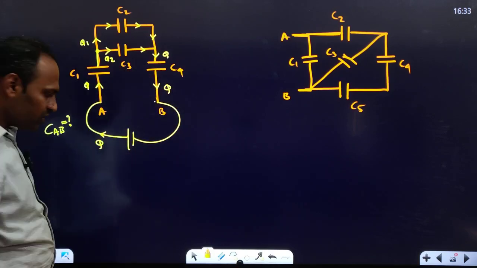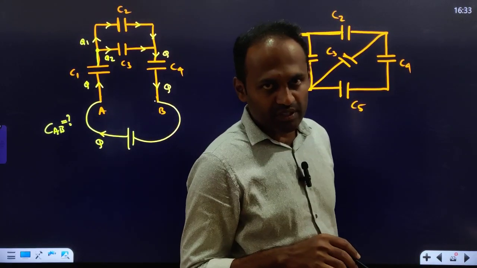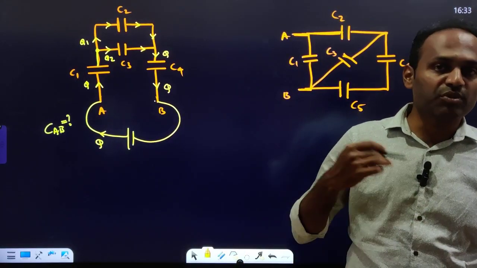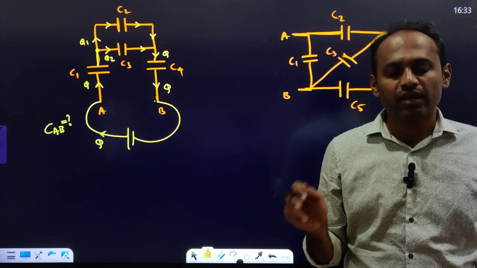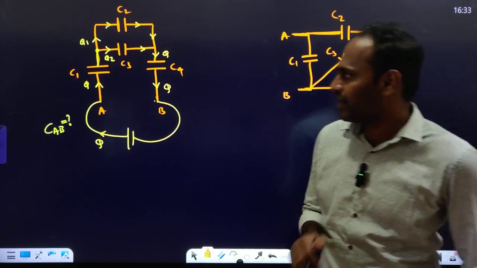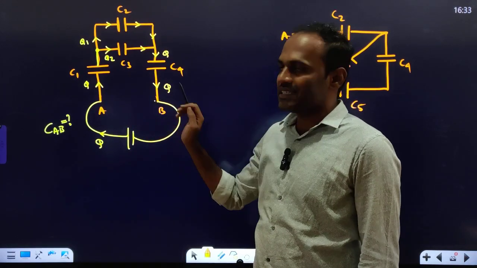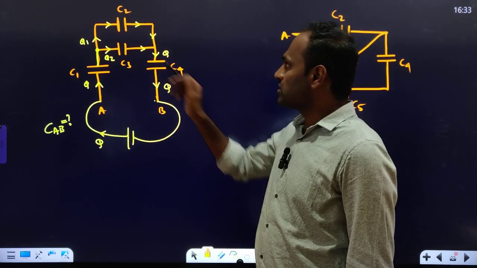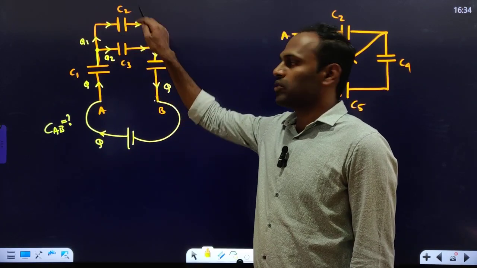Now, for a series combination, what did we say must be the same? Charge must be the same. For a parallel combination, charge must be different and voltage must be the same. If charge is the same, they are in series. If charge is different, they are in parallel. Here the charge is the same in C1 and C4, charge Q, so they both are in series. What about C2 and C3? They have different charges, Q2 in this and Q1 in this, so these both are in parallel.